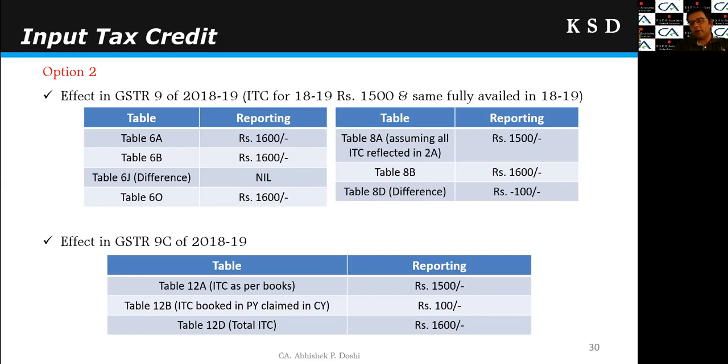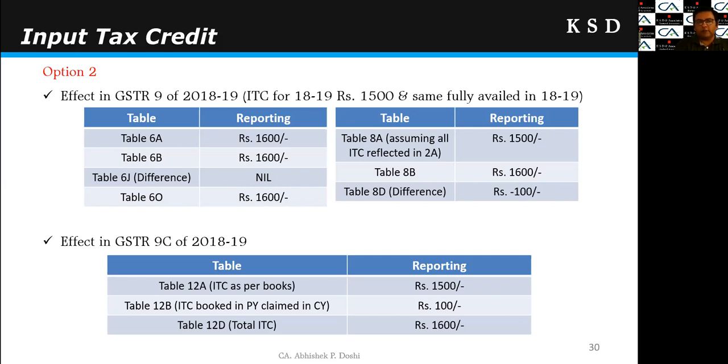So now in table 8, what happens? ITC as per 2A is 1500, but ITC as per 6B is 1600. So there will be a negative difference of 100 rupees. If we report everything under 6B, then there are chances that in table 8 there will be a negative difference in comparison with 2A. So it is always advisable that in such cases we reflect the ITC of 17-18 taken in 18-19 under table 6M, any other ITC. That will be the best, or one can say the most preferable solution. And as we discussed, in 9C there will be not much impact.